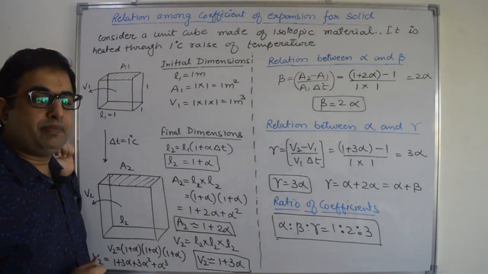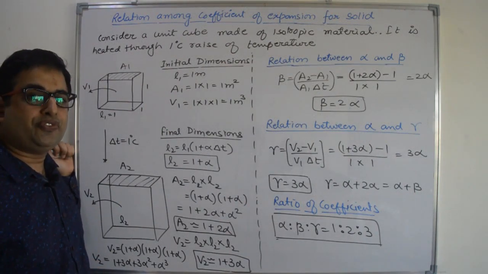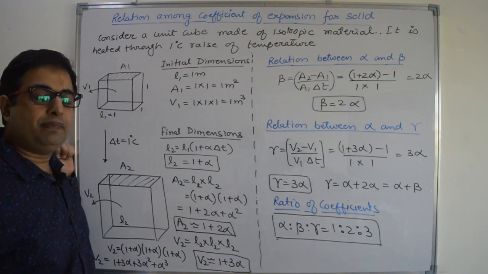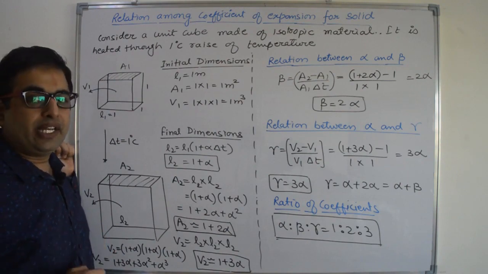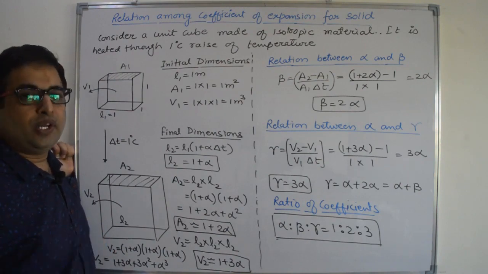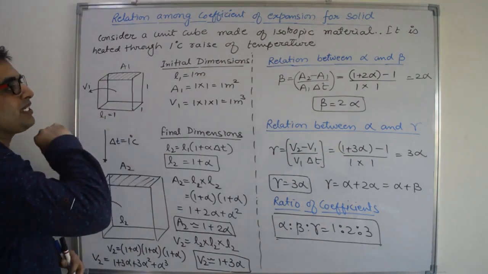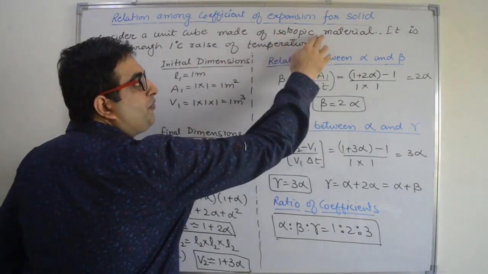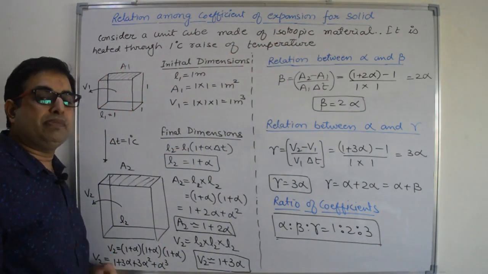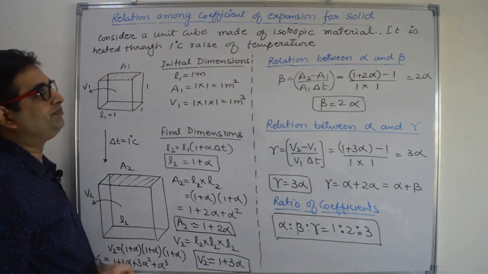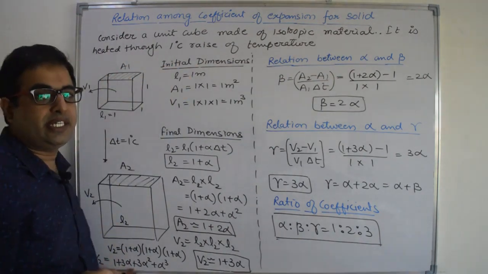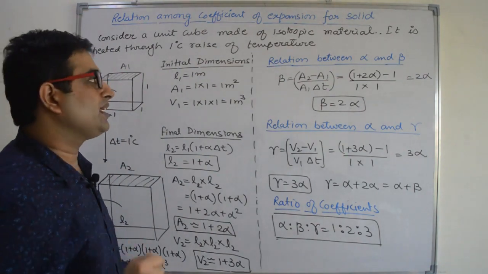Next is the relation between the three different coefficients of thermal expansion, alpha, beta and gamma. Alpha is for linear expansion, beta is for areal expansion, gamma is for volume expansion. Now let us consider one unit cube, right, made up of isotropic material. That means material is uniform in all the directions. It is heated through 1 degree Celsius. That means the increase in temperature is 1 degree Celsius.